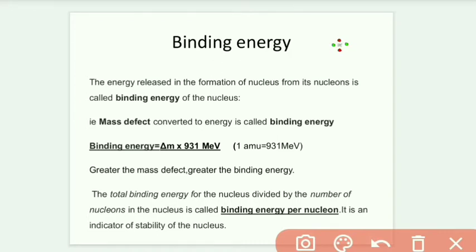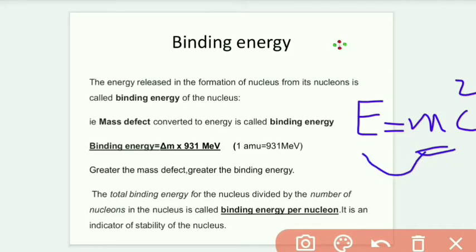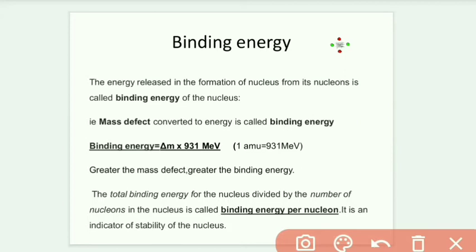We know Einstein's famous mass-energy equation, E equals mc squared. According to Einstein, mass can be converted into energy, and here some mass is missing during the formation of the nucleus, which is represented as the mass defect.